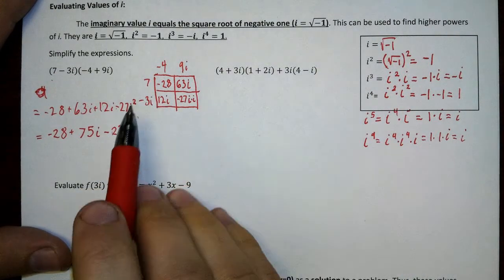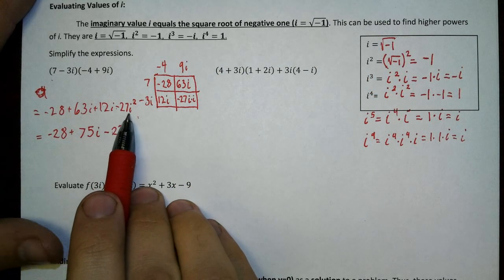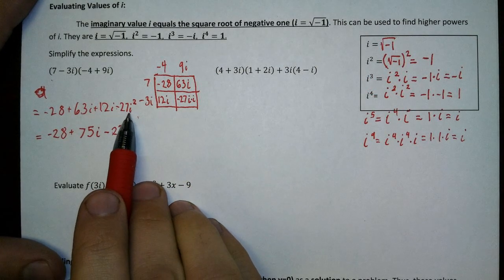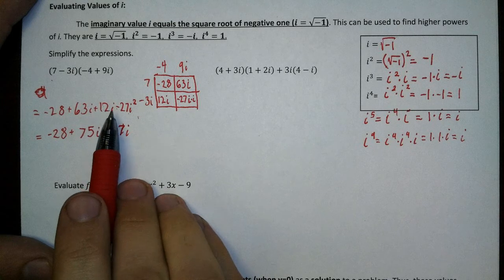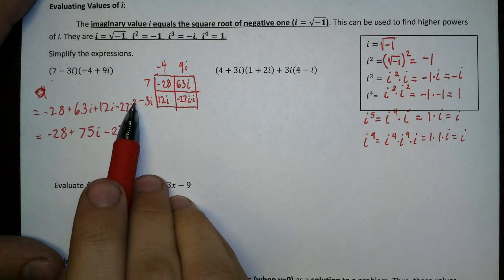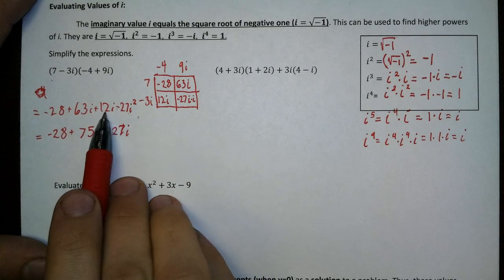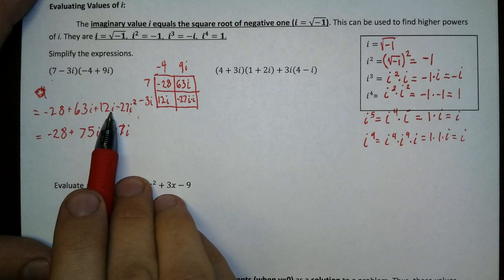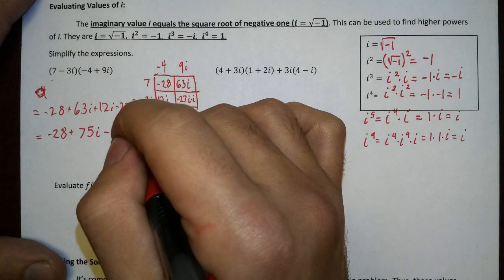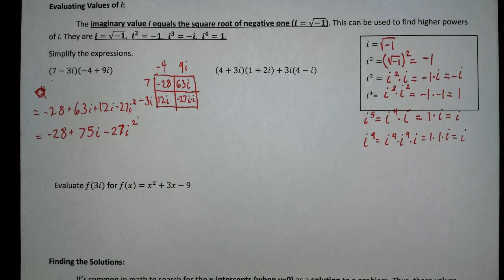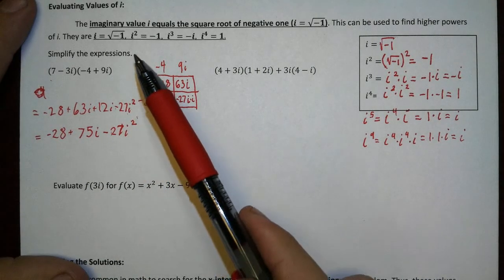Okay, now we don't combine our I squareds with our i's. They're different terms, right? I is to a different power, so we don't combine it with the I to the first power. Okay, so we're left with -27I squared. Alright? Now we want to use those new rules that we just learned about, right?